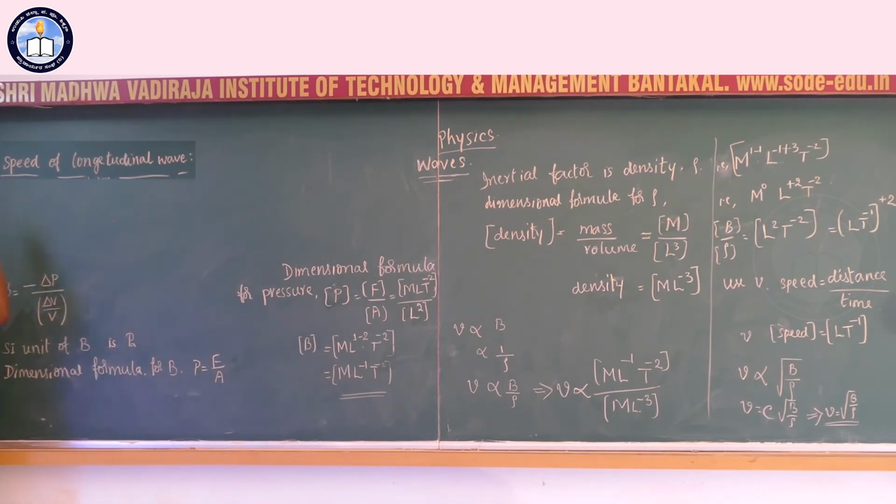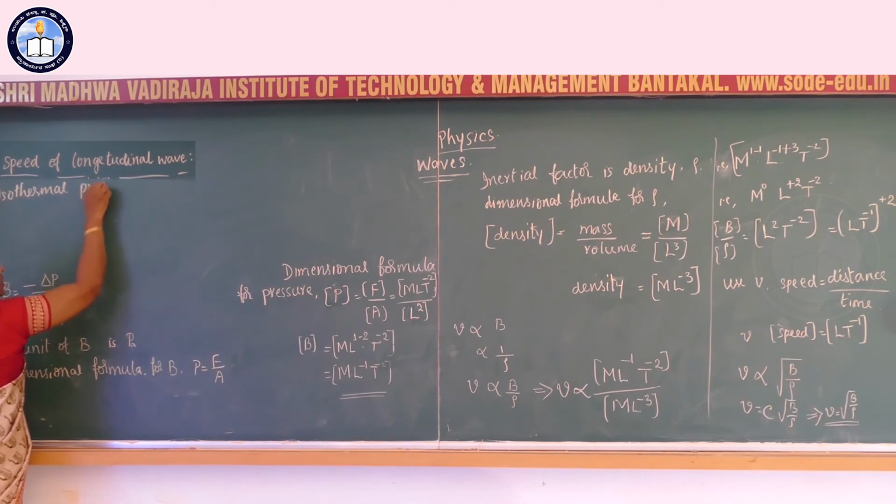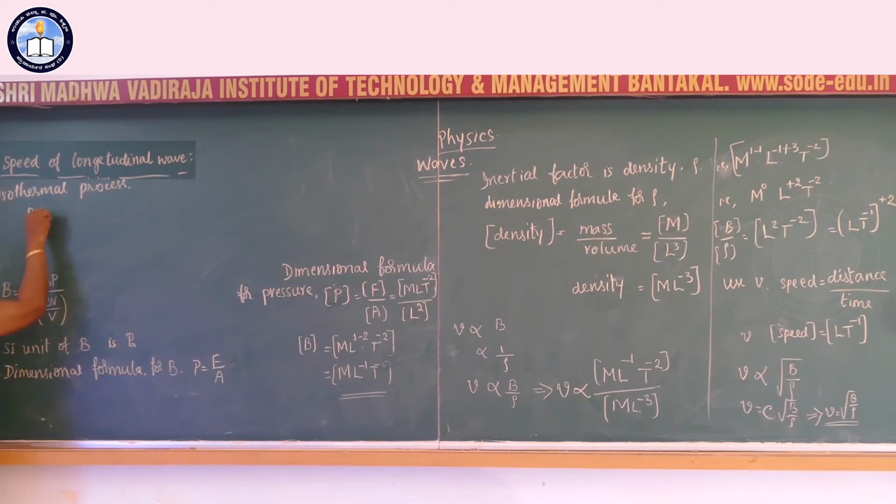Newton assumed that these changes in compression and rarefaction occur in an isothermal process. In an isothermal process, for an ideal gas, we have PV is equal to RT.